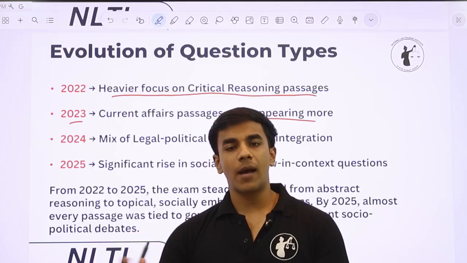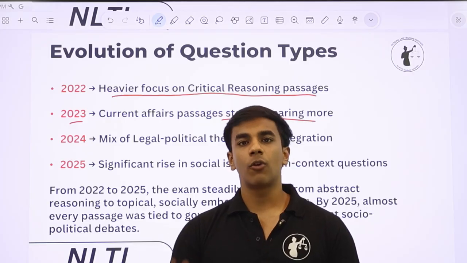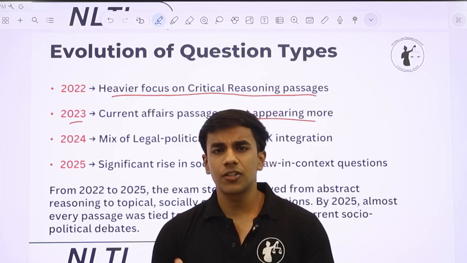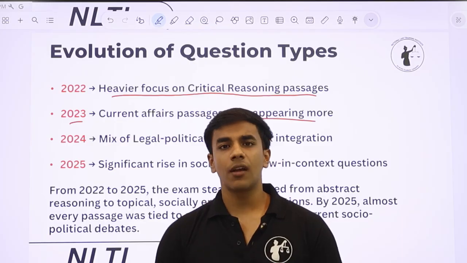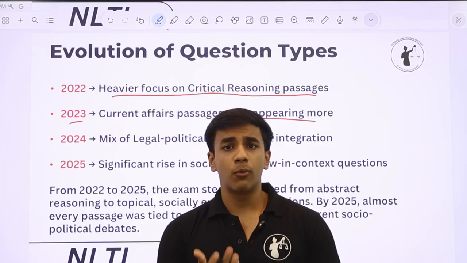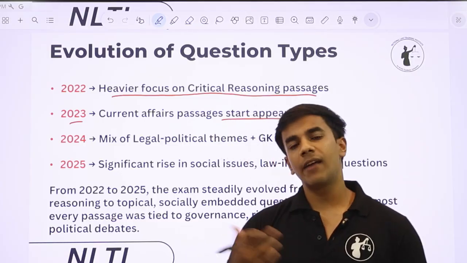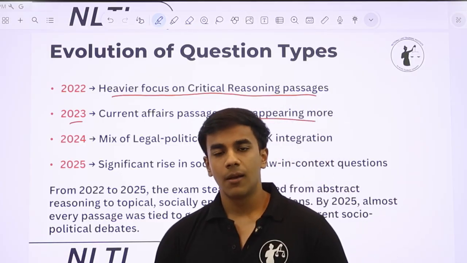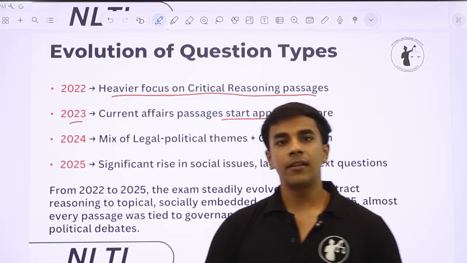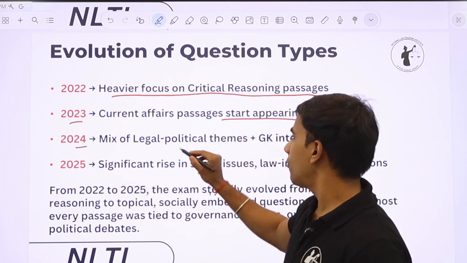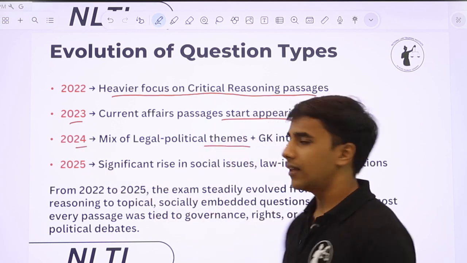So there is a particular passage, let's say, and now there will be questions following that passage. But the passages that were coming were less fictional, non-fictional, but more contemporary and had a GK, general knowledge, nature to it. Very contemporary, relevant, topical passages started coming in NLSAT 23. Now 2024, there was a mix of legal political themes plus GK integration.